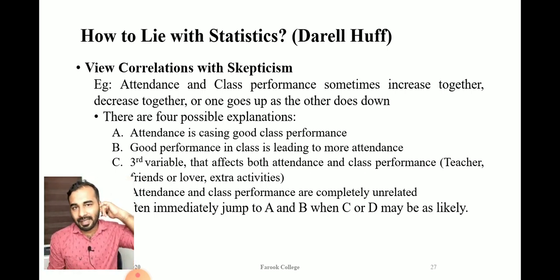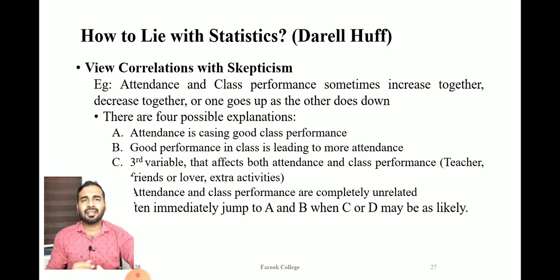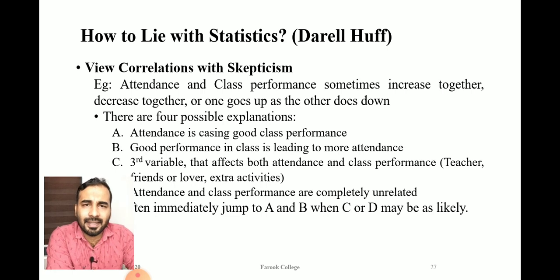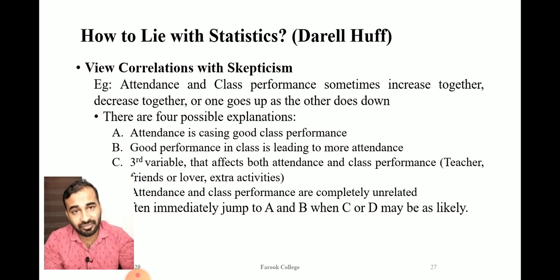Okay, let me take an example: attendance and class performance. Usually the teachers or educationists say that attendance and class performance are always related. Whenever attendance increases, class performance will also increase.